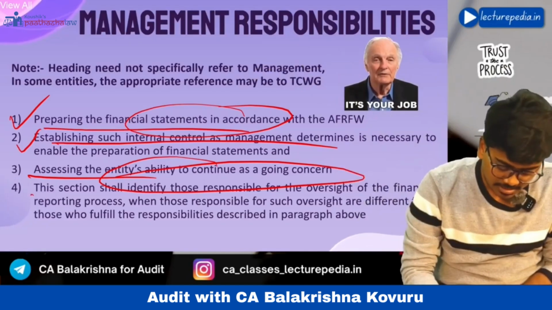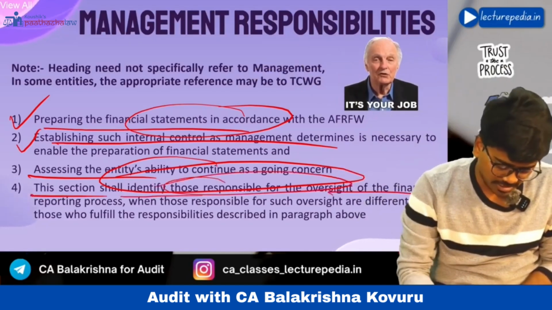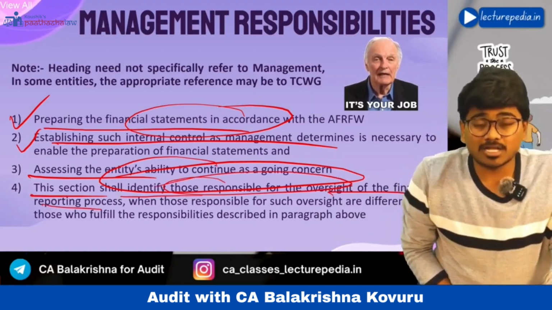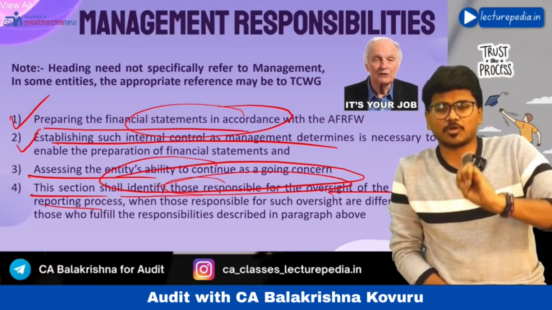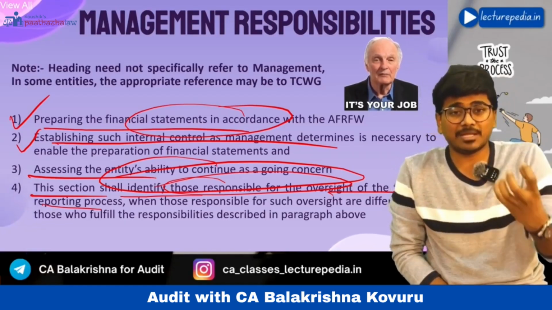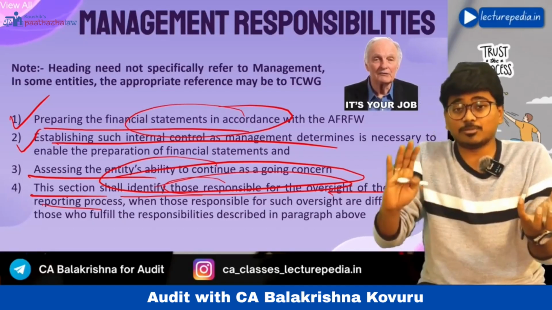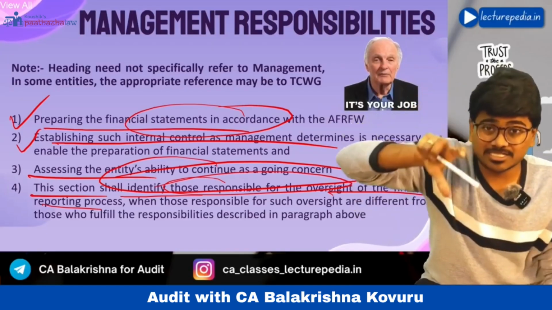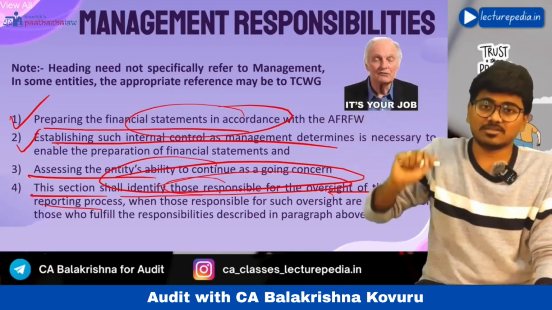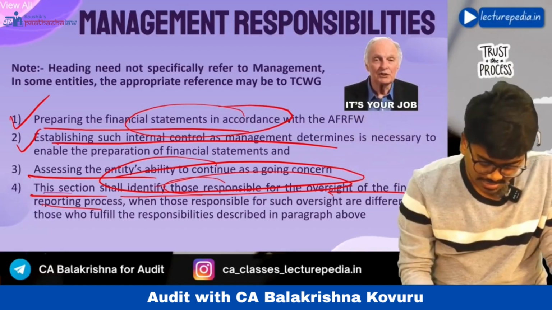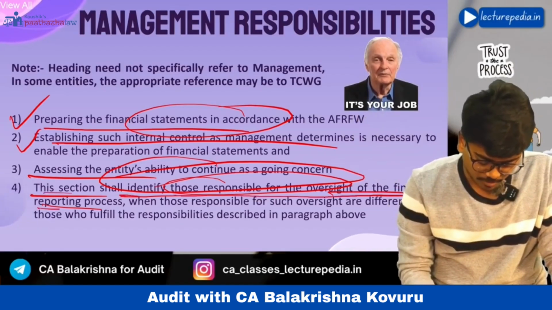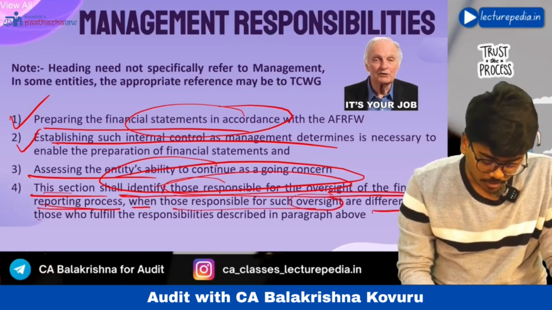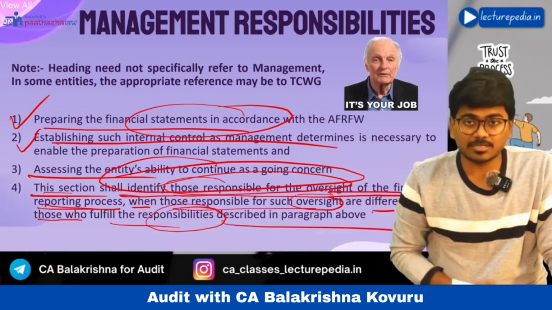Hope that is clear. Next, this section shall identify those responsible for oversight of the financial reporting process if the persons who are responsible for implementing them are different. If the people who are responsible for implementing are different from the people who are responsible for overseeing the financial statements, then you have to mention the person who is responsible for overseeing the financial statements. This section shall identify those responsible for oversight of the financial reporting process when those responsible for oversight are different from those who fulfill the responsibility described in the paragraph.